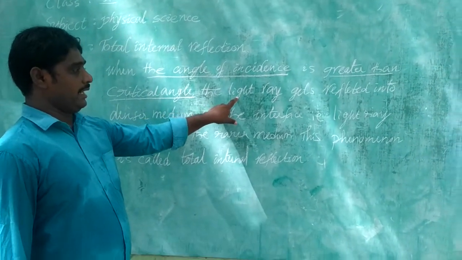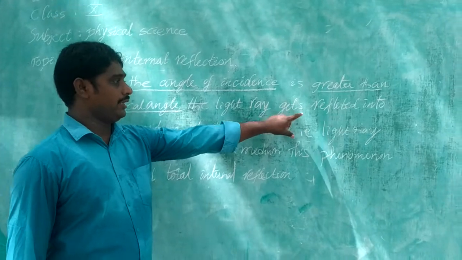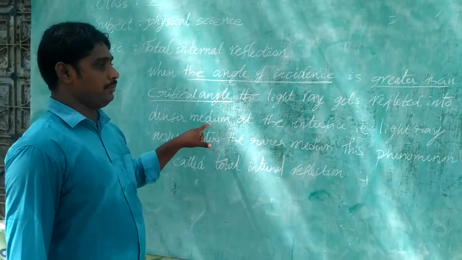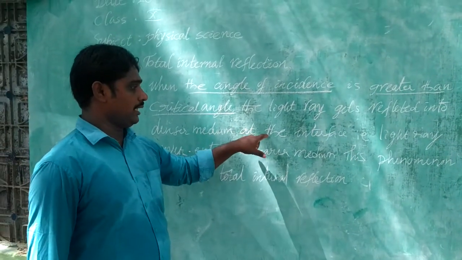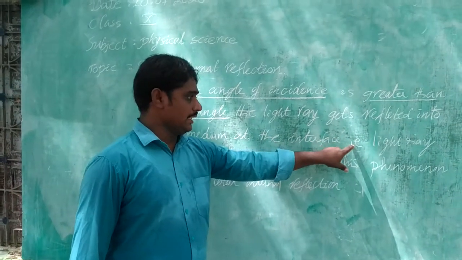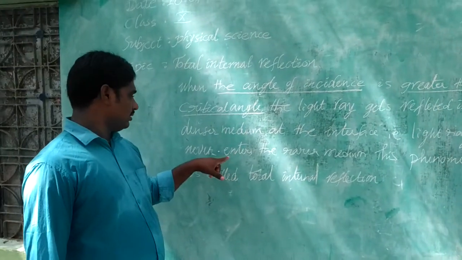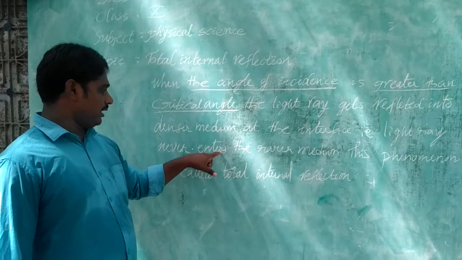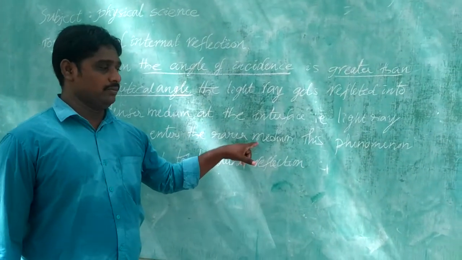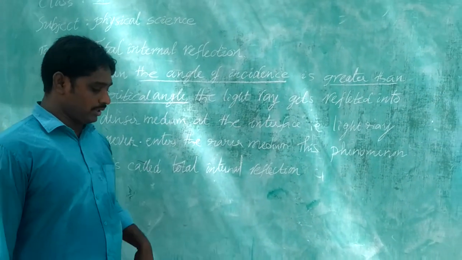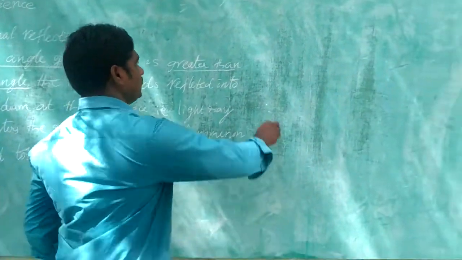The light ray gets reflected into the denser medium at the interface, that is, it never enters the rarer medium. This phenomenon is called total internal reflection.